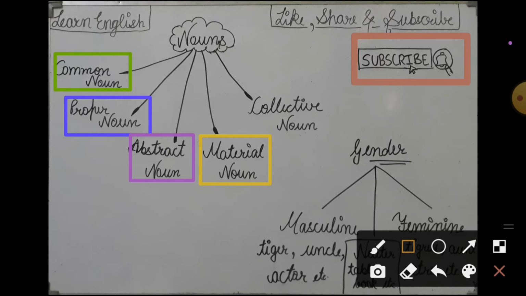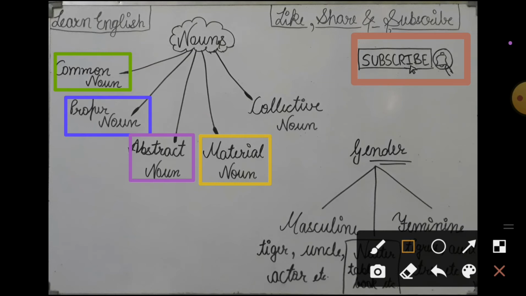Like silver. We don't say I have silver, we say I have a silver necklace. So the necklace is made from silver, चांदी का बना हुआ है necklace. So the material from which a thing is made is called a material noun. Some examples are silver, wood, paper. So this is a material noun.